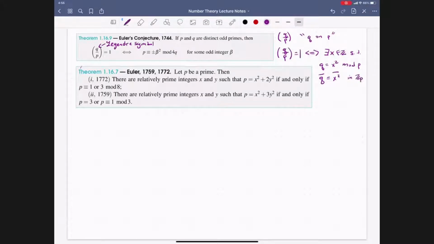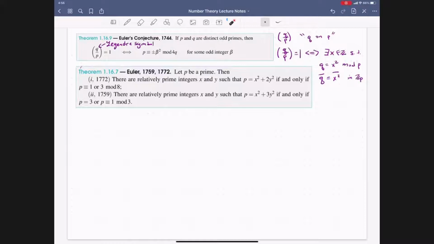So we're looking at the perfect squares mod P. What Euler conjectured is that Q on P is equal to 1 if and only if P is congruent to plus or minus beta squared modulo 4Q. So this is what would be proven by Gauss and is known today as the law of quadratic reciprocity. And we'll be proving this result in a couple of weeks, as I mentioned.